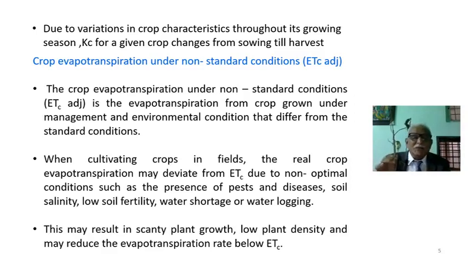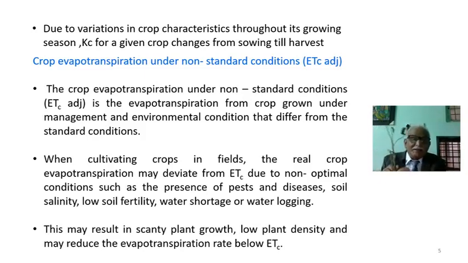So when cultivating crops in the fields, the real crop evapotranspiration may deviate from ETC, the evapotranspiration of the crop, due to non-optimal conditions such as pests, biotic and abiotic stresses, soil salinity, low soil fertility, water storage, or waterlogging. Just to avoid confusion: standard conditions crop evapotranspiration is very easy. Non-standard conditions means the crop is affected by some stresses, biotic, abiotic, and so on.